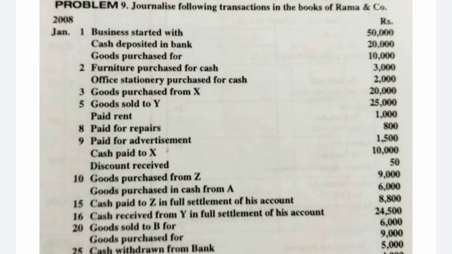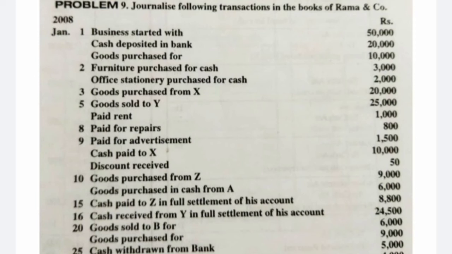Cash paid to Mr. X of amount 10,000 and discount received, that is rupees 50. So we paid cash of rupees 10,000 and received a discount of rupees 50. So the total amount comes to 10,050. In the previous transaction they gave 20,000, but here they are not saying full settlement. They gave the amounts directly, so we need to use these amounts only to record the entry.